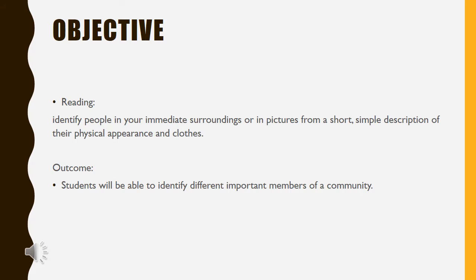Let's have a look at the objective of this lesson. This is a reading lesson through which you can identify people in your immediate surroundings or in pictures from a short, simple description of their physical appearance and clothes, through which you will be able to identify different important members of a community.